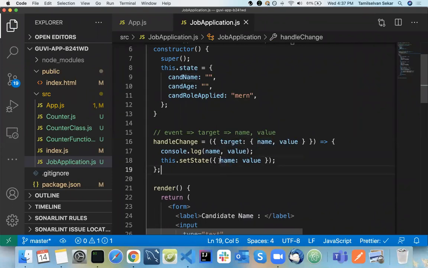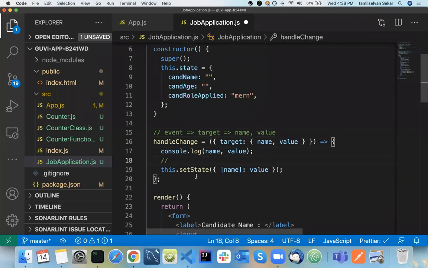Dynamically updating your value, because your key is dynamic, you need a different syntax. You just need to place a square bracket here. Simple. Now whatever is inside name will be applied as the key here. For example, if candidate name comes here, this syntax is nothing but candidate name equal to value.